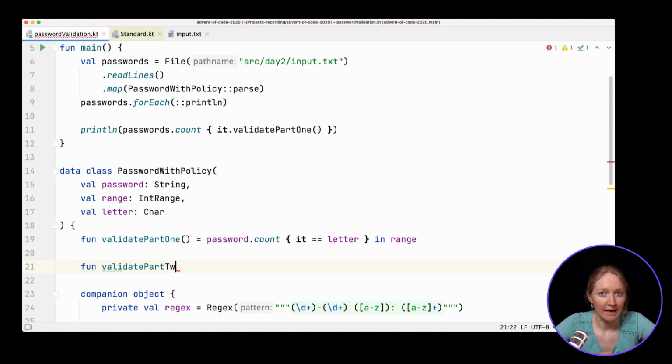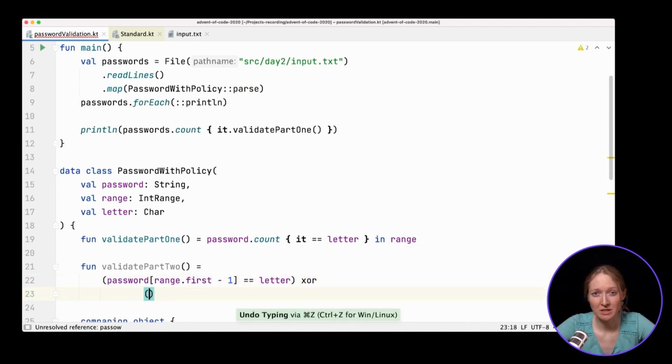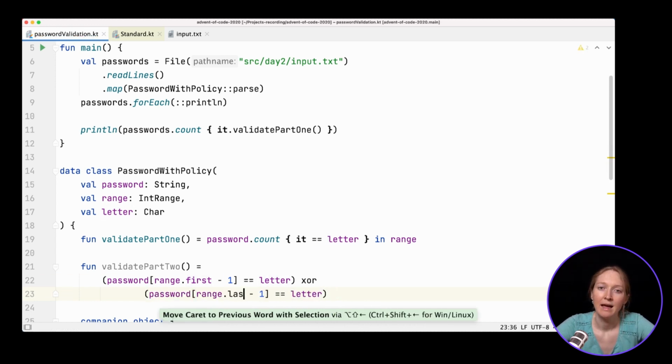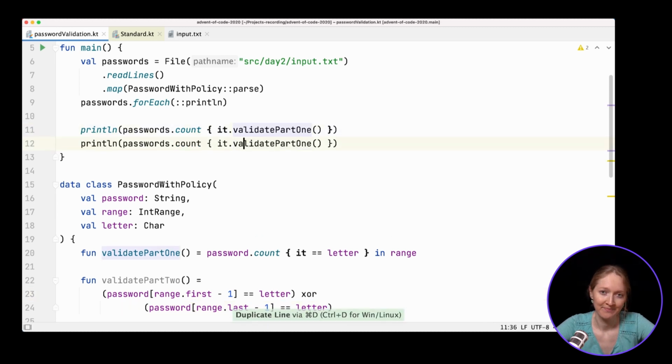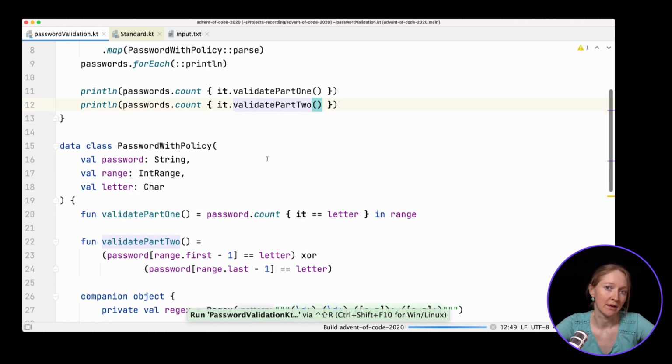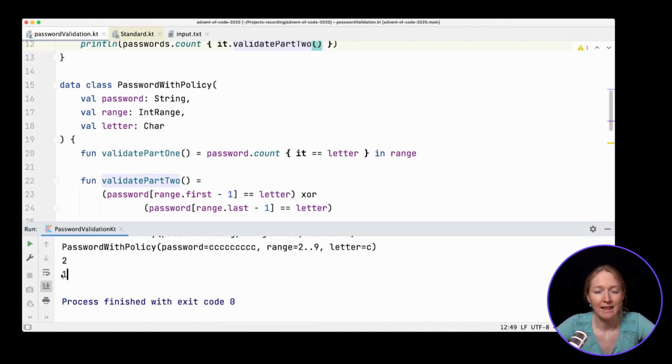We check whether the character at the given place in the string equals the letter. We subtract 1 from the range first because the policy starts indexing at 1, but string indexing starts at 0. And then we put XOR and check the same for the second place. Now we are adding the counting for part 2 and running the code. We expect that only one password is valid, and that's exactly what we see in the output.